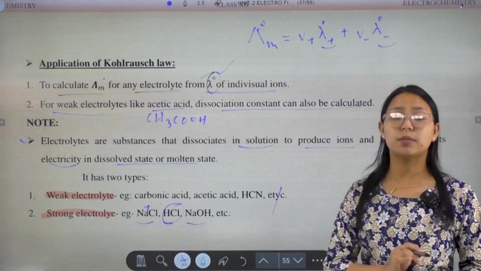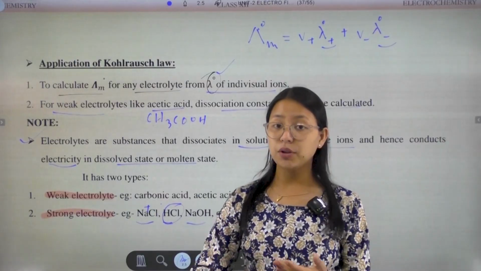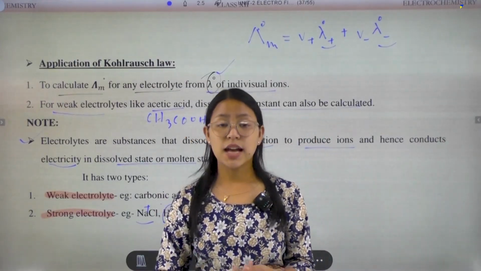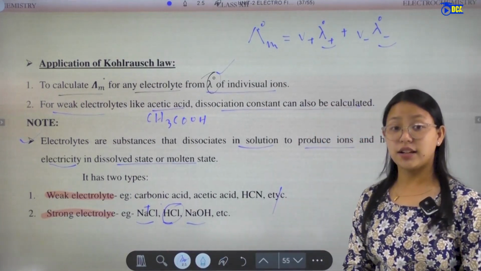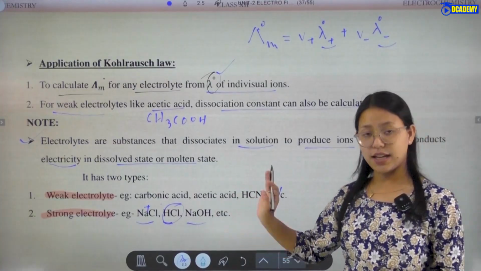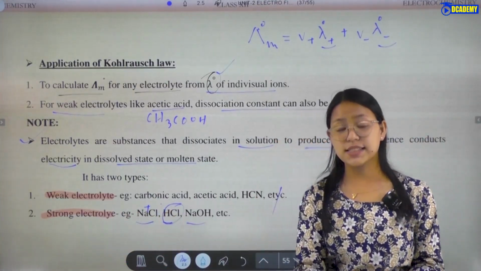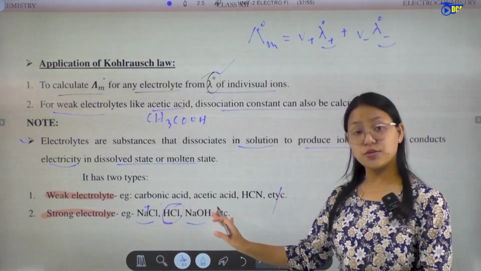So these are all the details about electrolytes. The electrolytes are conductors and may be known as electrolytic conductors. They have two types: weak electrolytes and strong electrolytes. Examples of weak electrolytes are carbonic acid, acetic acid, etc., and strong electrolytes are HCl, sodium chloride, and sodium hydroxide.